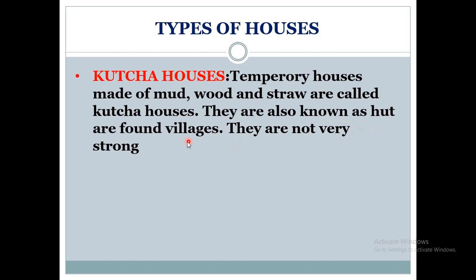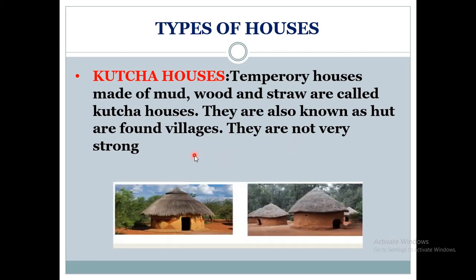It is found in villages. We can see these Kacha houses in villages. These houses are not very strong. So here you can see in this picture, this is a hut which is made of mud, wood and straw.